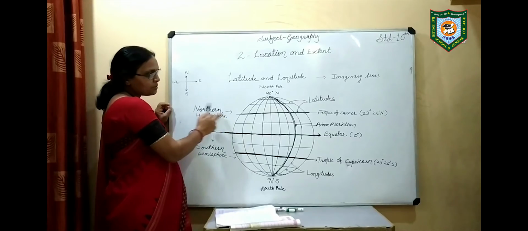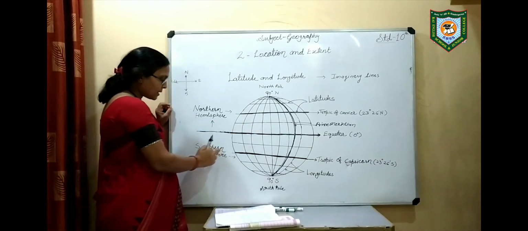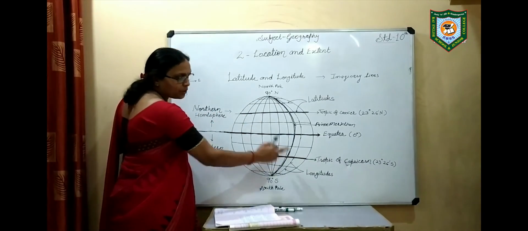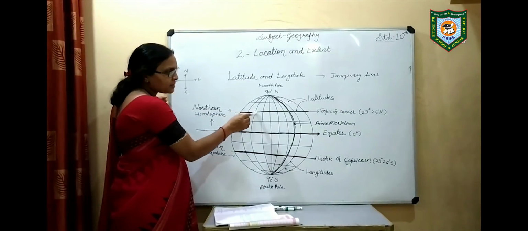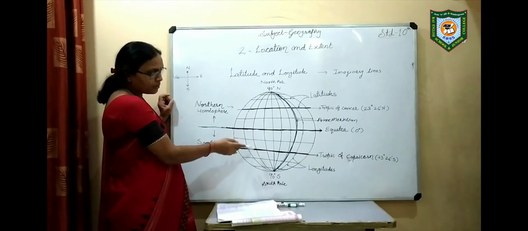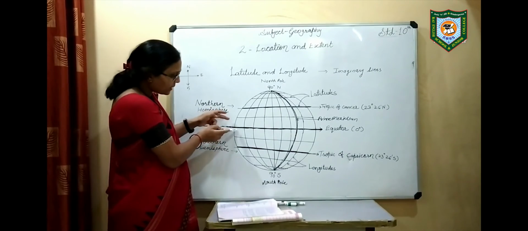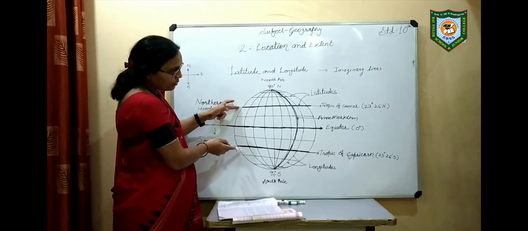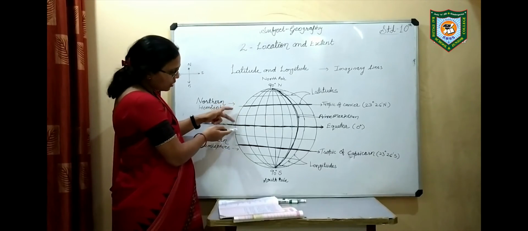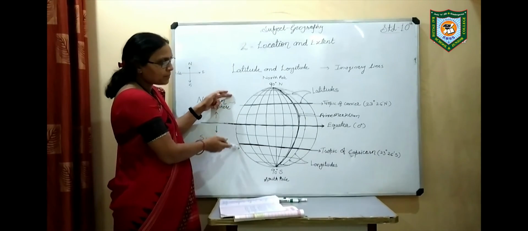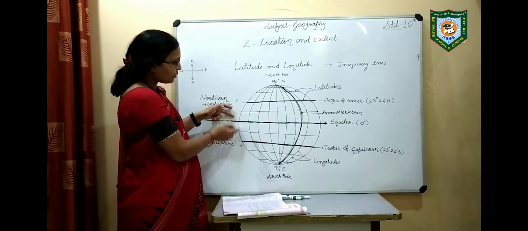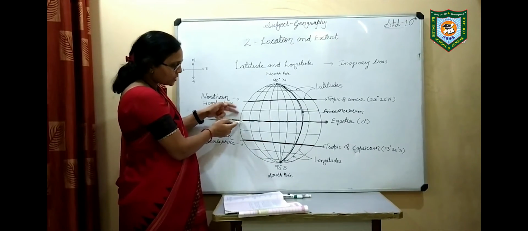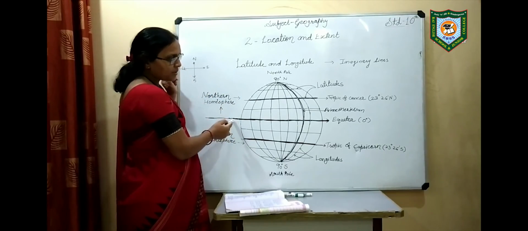In the northern hemisphere the Tropic of Cancer is there, and in the southern hemisphere the Tropic of Capricorn is there. If we observe, both the Tropic of Cancer and the Tropic of Capricorn are equidistant from the equator. So these two are equidistant from this equator.